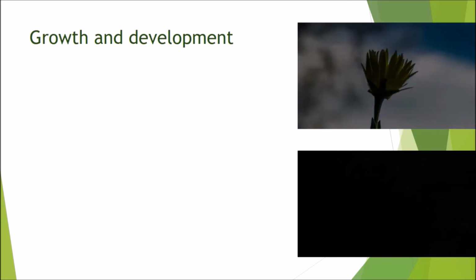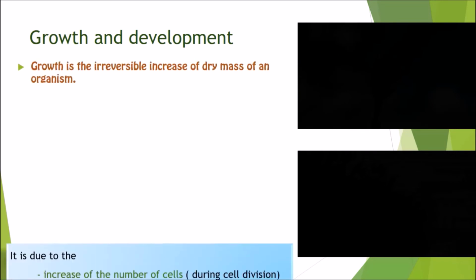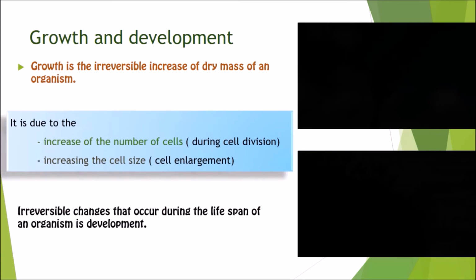In the above processes, organisms take matter and energy from outside the environment. As a result, an irreversible increase in dry mass occurs. So, growth is the irreversible increase of dry mass in an organism.